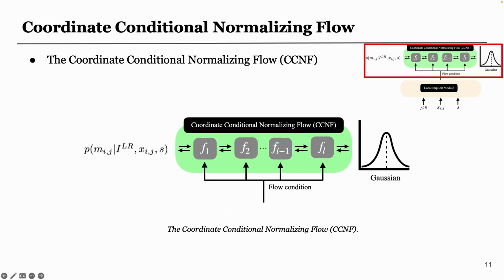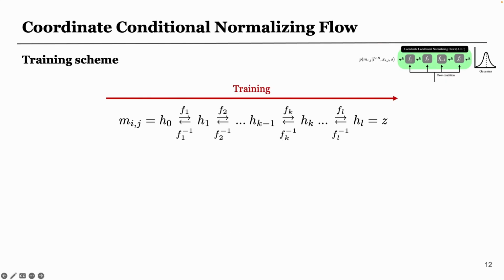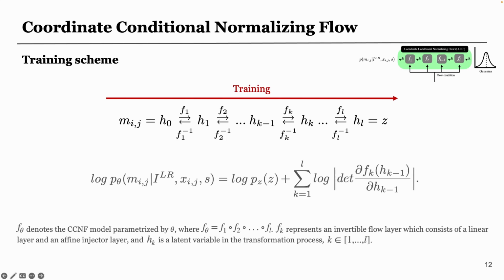We will first introduce the details of the flow model. The flow model adopts many invertible layers to construct a bijective mapping between the target distribution and the Gaussian distribution. During training time, we map a local texture patch to a latent Z. By the change of variable theorem, the log likelihood of this local texture patch can be formulated as the following formula. As a result, we can compute the exact log likelihood of every local texture patch and optimize our flow model using negative log likelihood loss.